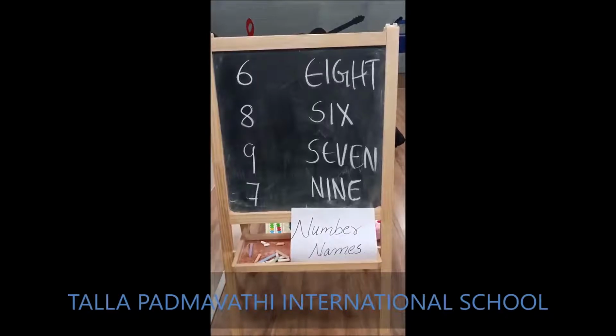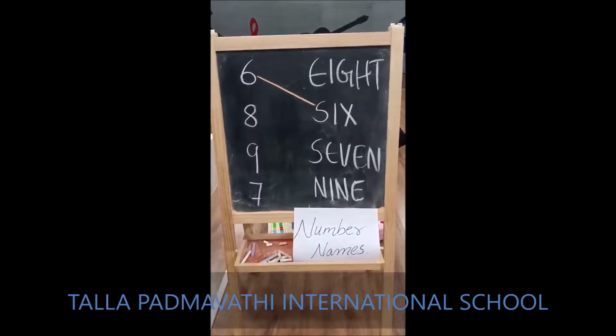Now here the numbers are 6, 8, 9, 7. So let us match it to their number names. What is the number? 6. Where is the number name 6? So children, here we go with number 6. The next number 8. What is the spelling of 8?